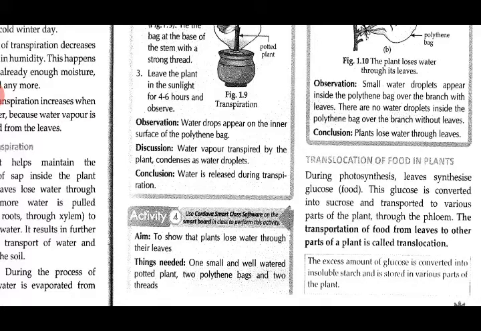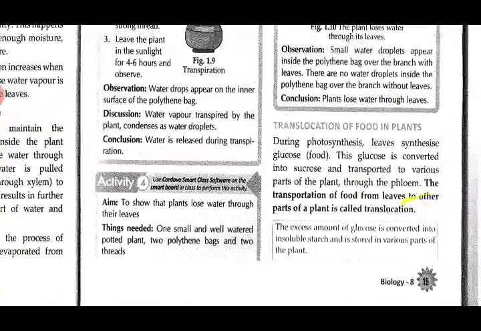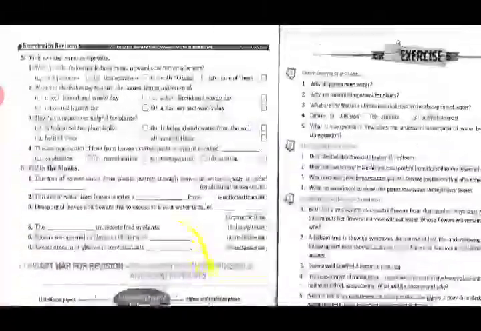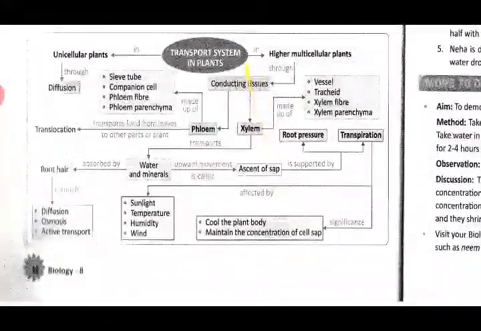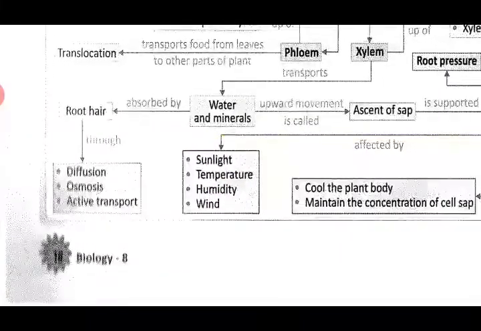Whatever excess amount of glucose is there, it is converted into insoluble starch and is stored in various parts of the plant. Is it clear? Now this completes the chapter. Please revise the chapter and try doing the exercise that is given. Is that clear? At the end of the chapter, you can see the exercise that is given.